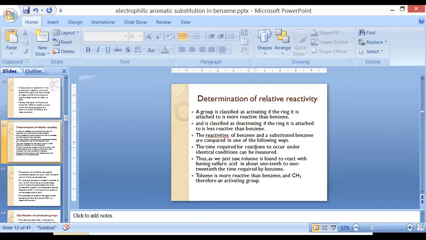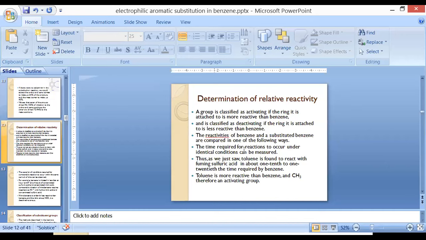or whether the substituted benzene ring is more active. So in what manner can we compare them? By the time required for the reactions to occur under identical conditions. For both compounds, normal benzene and substituted benzene, we are going to provide the same conditions and let them undergo a reaction, and we can compare their reactions.